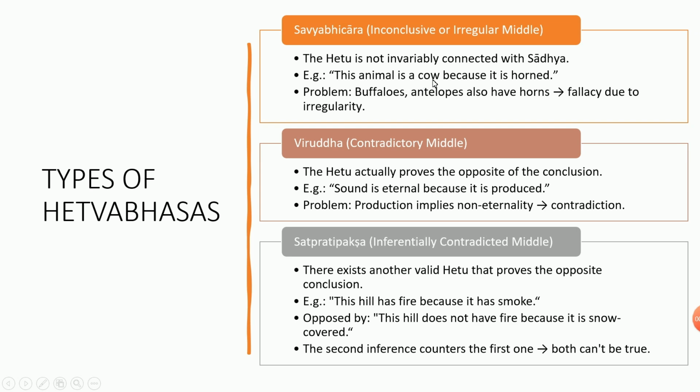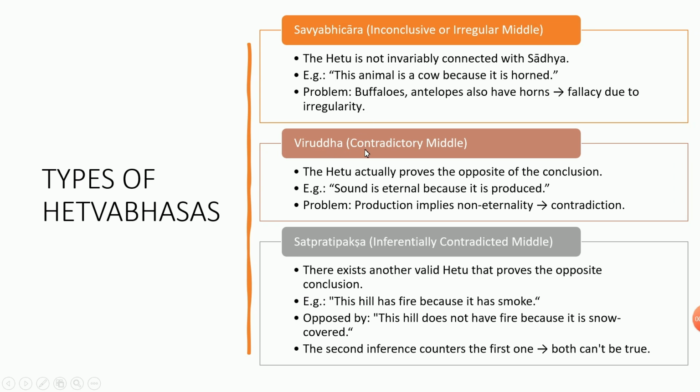So this animal is a cow because it is horned. This is a statement. But the problem is that buffaloes and antelopes also have horns. So based on just horns alone, I cannot say that this particular animal is a cow. So the fallacy due to irregularity, that is the Savyabhichara.